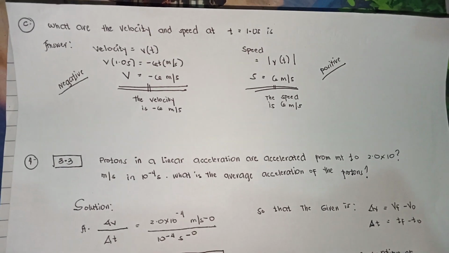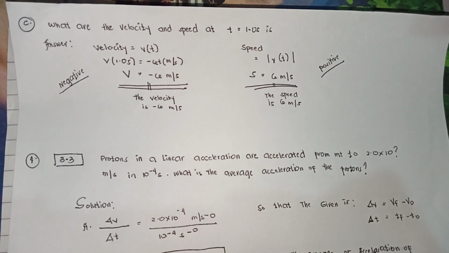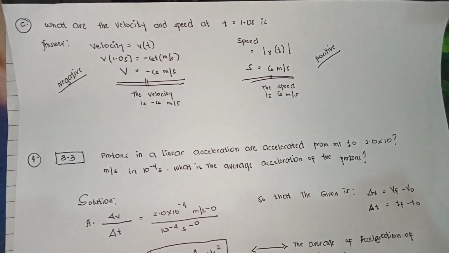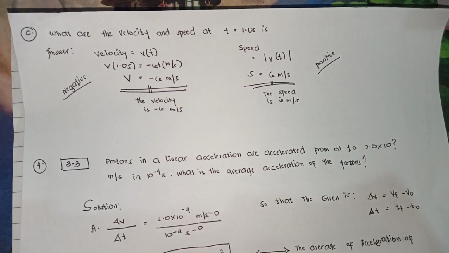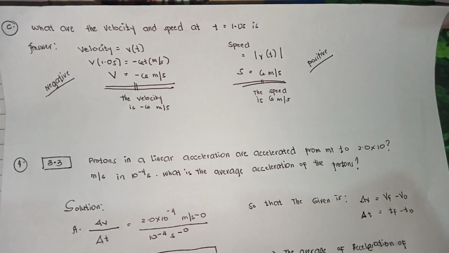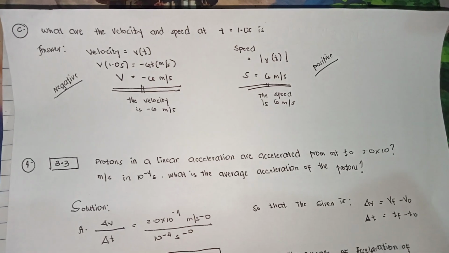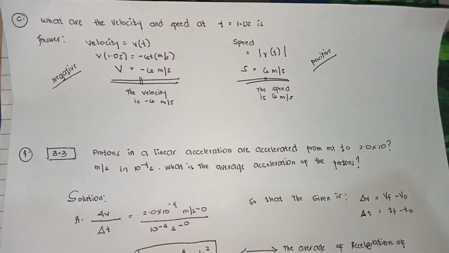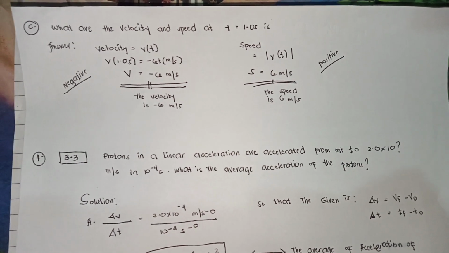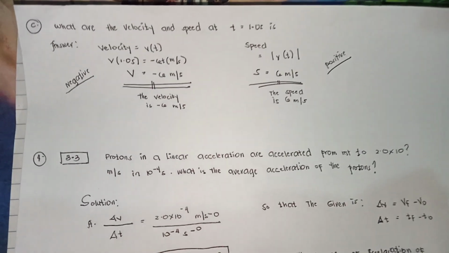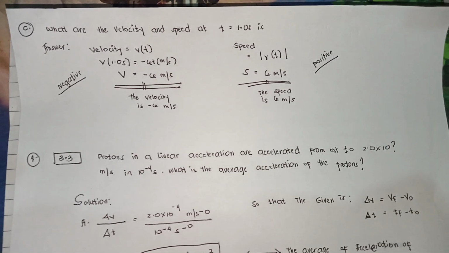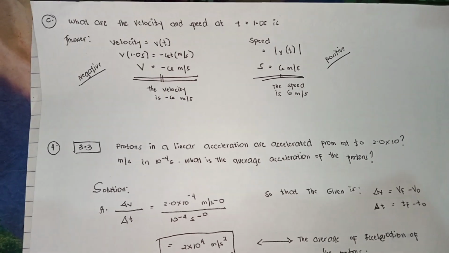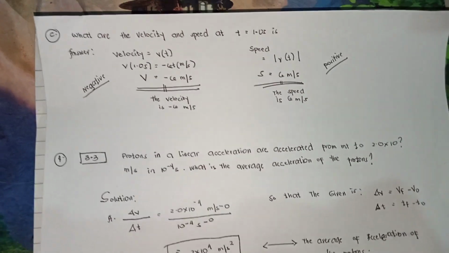For C, what are the velocity and speed at time equals 1.0 s? The answer is velocity equals v of t, so v of 1.0 equals negative 6 meters per second. So the velocity is negative 6 meters per second. The speed is the magnitude of the velocity. So the speed is 6 meters per second.